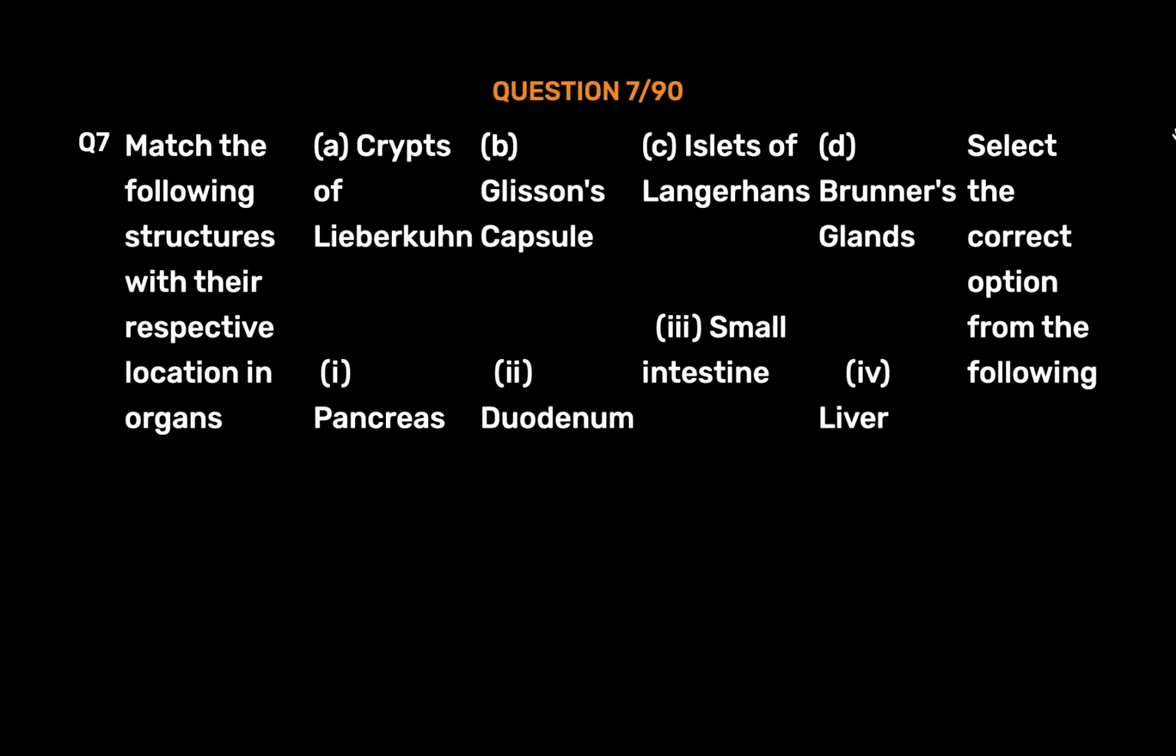Question number 7. Match the following structures with their respective location in organs. A. Crypts of Lieberkühn. 1. Pancreas. B. Glisson's capsule. 2. Duodenum. C. Islets of Langerhans. 3. Small intestine. D. Brunner's glands. 4. Liver. Select the correct option from the following.